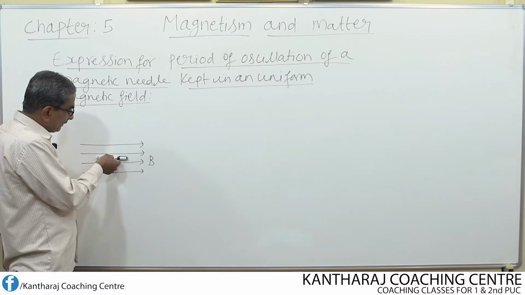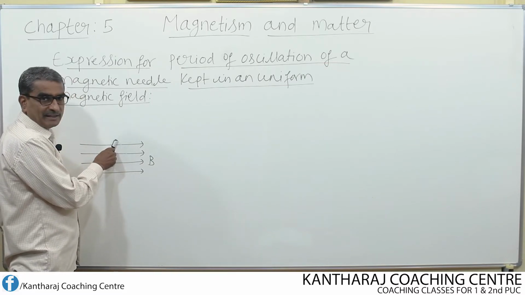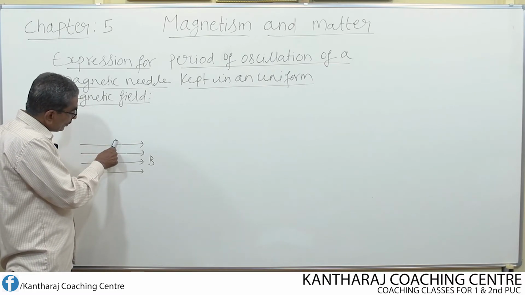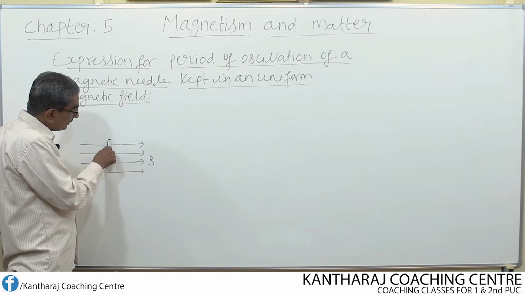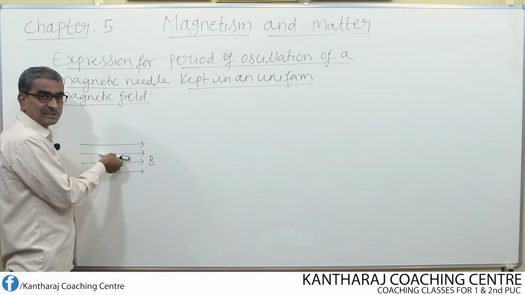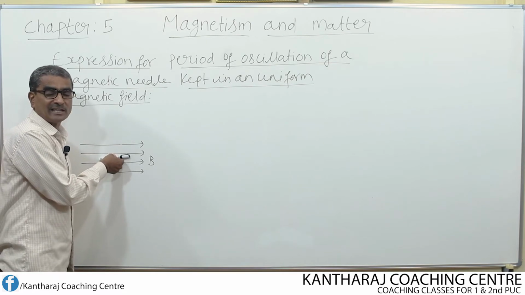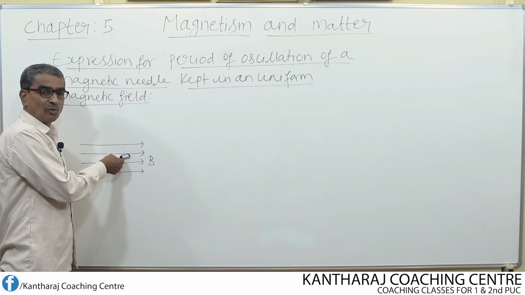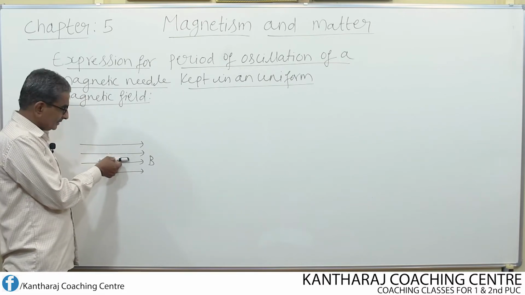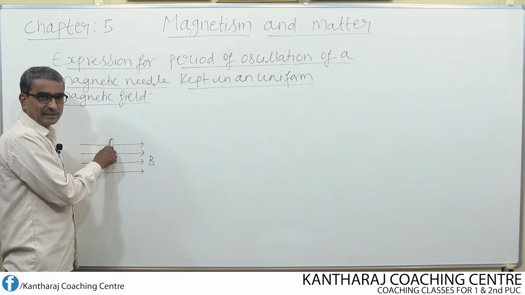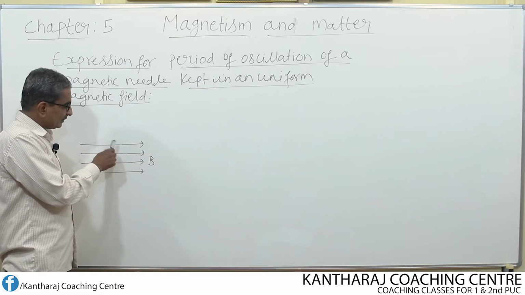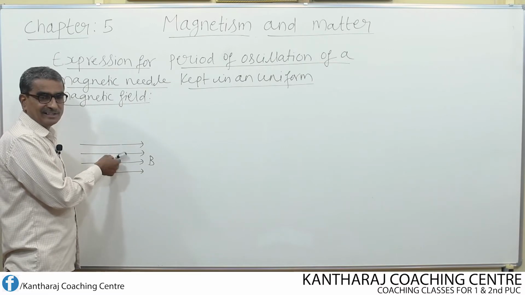So initially from the equilibrium position, I rotate it like this by applying a deflecting torque. Then if I release the needle, it begins to rotate in the clockwise direction, that means opposite to the initial direction. When it is rotating in the opposite direction, one more torque is acting on the magnetic needle. What is that torque? That torque is the restoring torque. Rotating like this is the deflecting torque. Coming back like this is the restoring torque. As a result of this, the needle begins to oscillate.